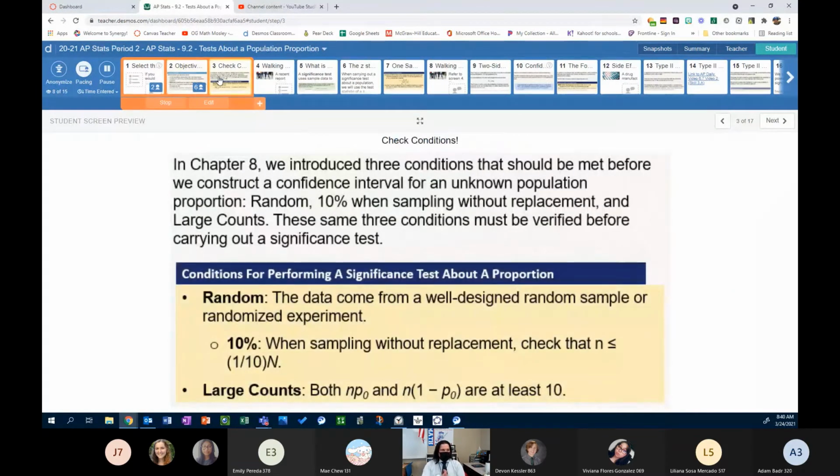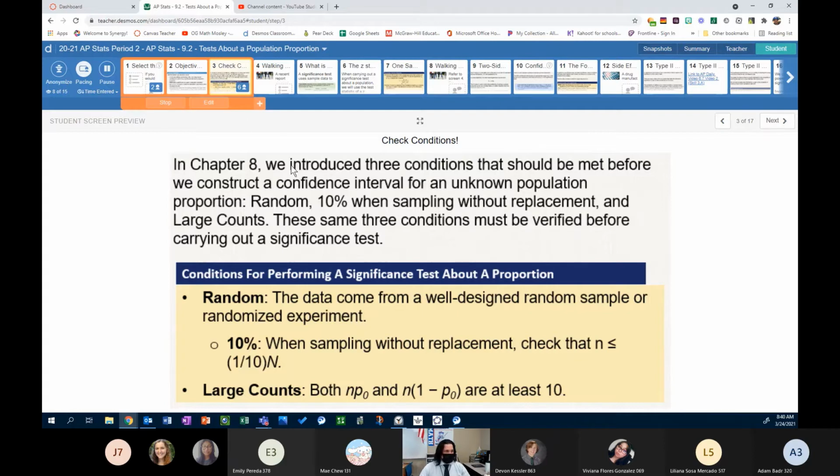So the first thing that comes up, checking conditions. This is always our first step when we're going along our 4-step process, which we will continue to use. We'll outline what that is a little bit later when doing a significance test. But once we have our hypotheses, we have to check conditions to see if we can continue with our test.